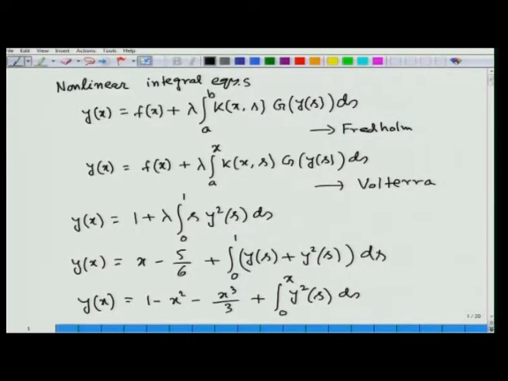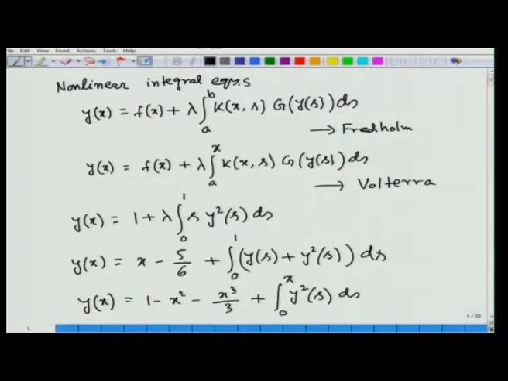These are some nonlinear Fredholm and Volterra type integral equations, and of course, this G may be some function like e to the power x, sin x, and some other combinations, such that they are nonlinear functions. Once this G is a nonlinear function of y, then equations of this type are known as nonlinear integral equations. So, first of all, we discuss the direct computation method to solve the nonlinear Fredholm integral equation.